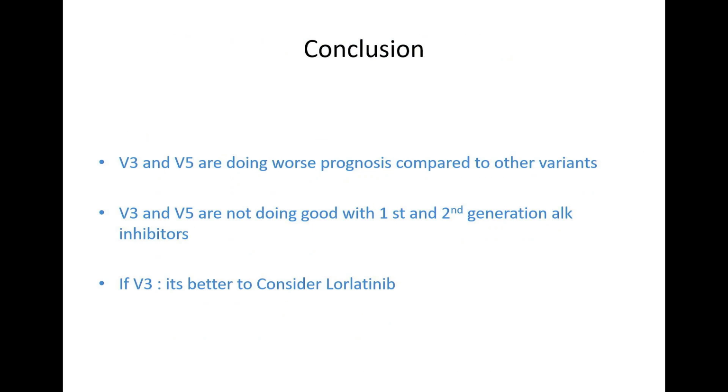Next. This is my conclusion: out of all variants, variant 3 and variant 5 are structurally different from the remaining variants. That's why they are more stable variants. Per se, they are not doing well with first generation and second generation ALK inhibitors. Based on the previous analysis in Crown data, variant 3 was doing a bit better with lorlatinib compared to the other inhibitors. For variant 5, I'm not able to find any data. That's why, up to me, for variant 3 or variant 5, it's better to consider third generation ALK inhibitors.